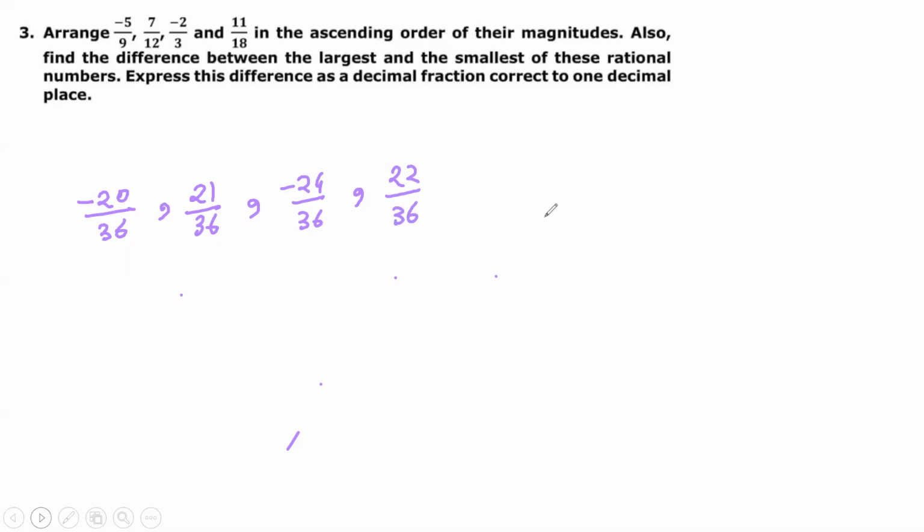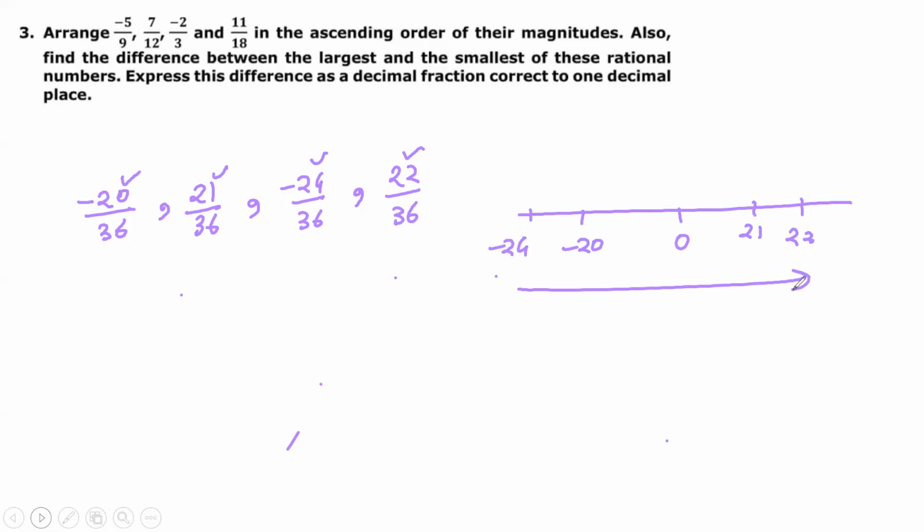So now what we will do, make a number line. This is 0. The leftmost will be -24. Now only judge these numbers, numerators only. So -24, then -20, then 21, and then 22. So when we will go towards right on the number line, number will be ascending or increasing.